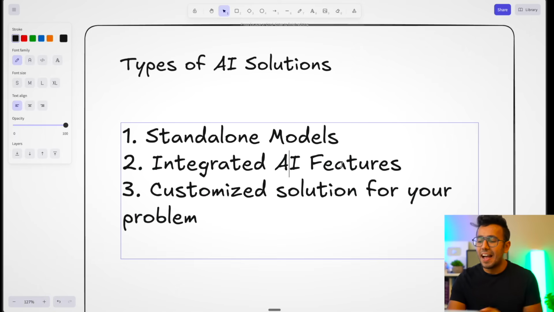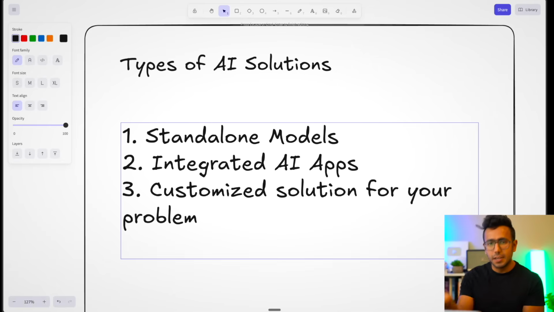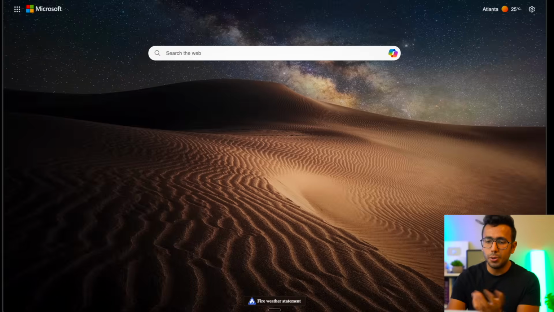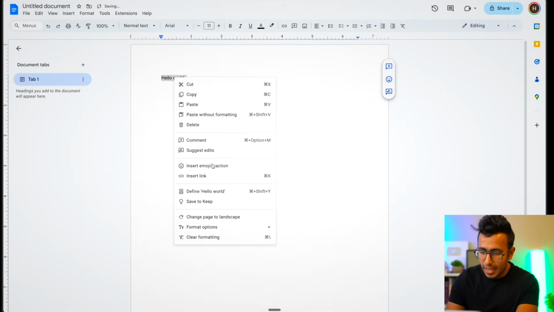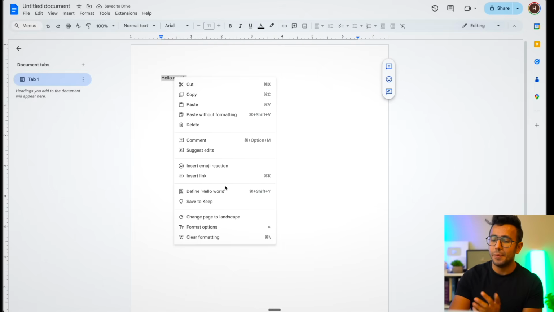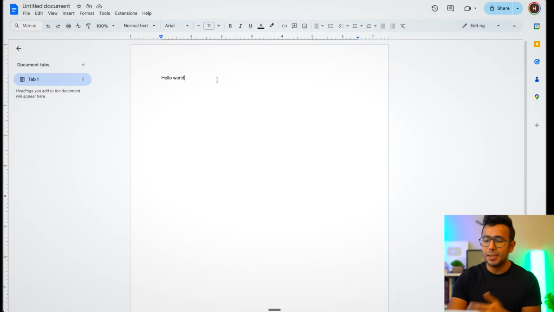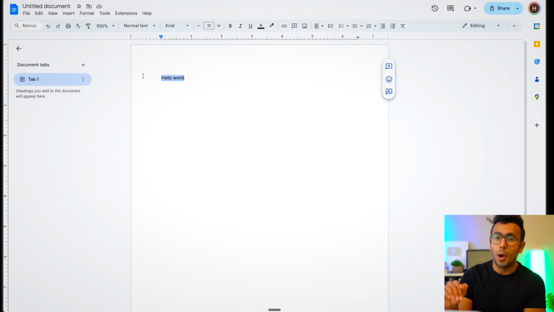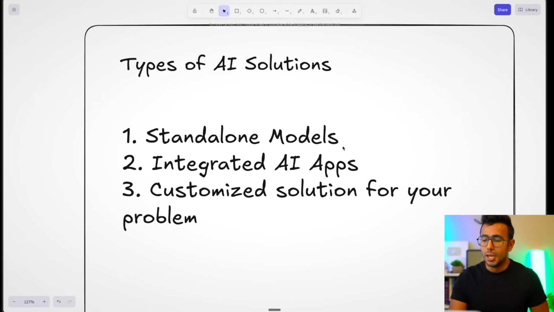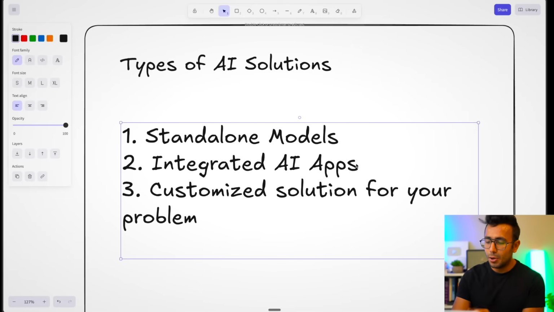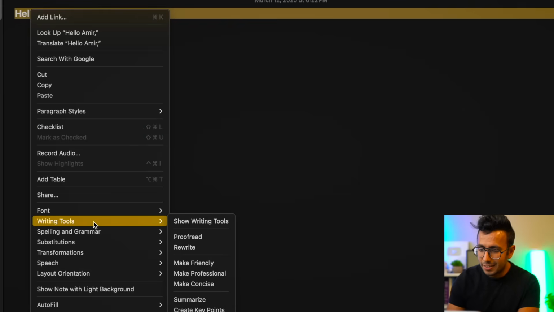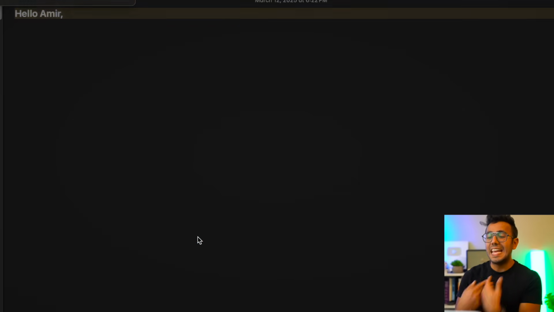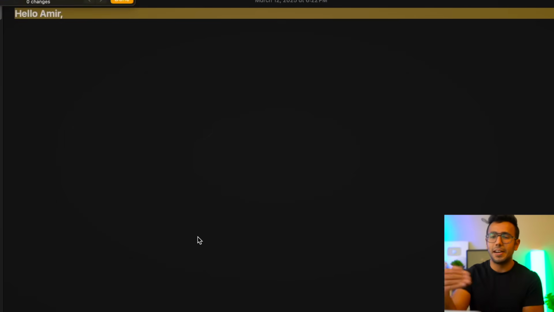Number 2 is integrated AI apps or features such as Cursor AI, which I showed you, or such as even docs.google.com. If I go to docs.new, I can type hello world and right click, and if you pay for AI, it'll add some AI stuff to it. You can write using AI in Google Docs. So that becomes an integrated solution. That is paid, of course, on Google Docs, but on Apple Notes, here I can use right click, writing tools, and proofread. This is an AI integrated solution. ChatGPT is integrated into my notes app.